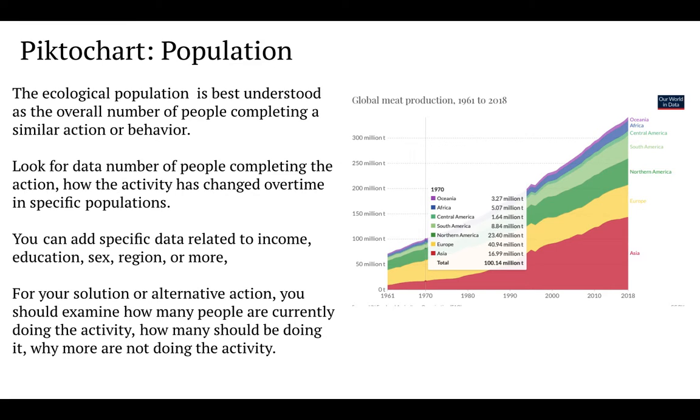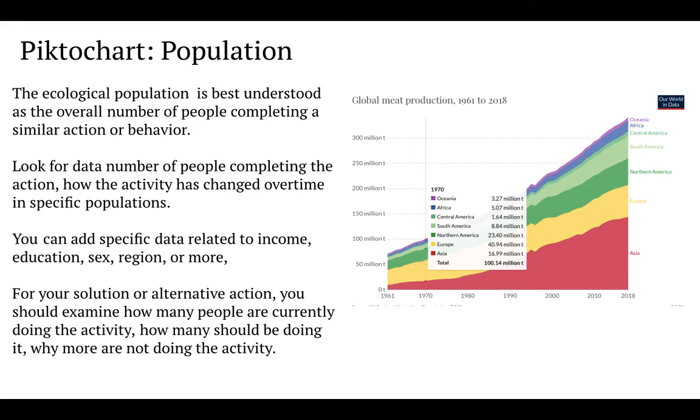The second part that you're going to be working on is the P. Now, when we talk about the P in IPAT, we're talking about the population that is completing a similar action or behavior, and we can sort of break that down into different subcategories. You want to be looking for data based on the number of people completing an action or how the activity has changed over time in specific populations. You can add specific data related to a population in terms of income, thinking about demographics or education, maybe sex, region, or more.